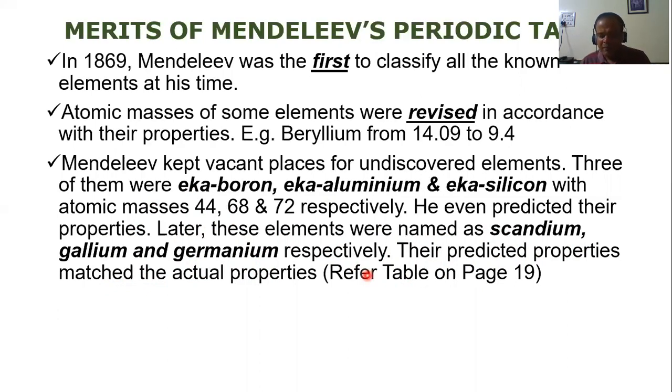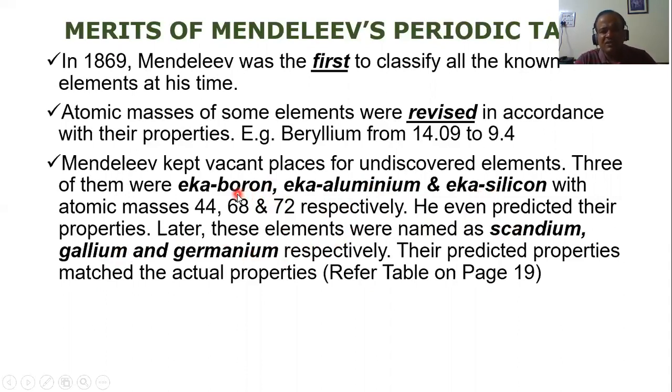They're giving you one example: Eka aluminum and gallium. Now, "respectively" means one to one. Just look here. Eka boron was called scandium, Eka aluminum was called gallium, and Eka silicon was called germanium. The word respectively means one to one.